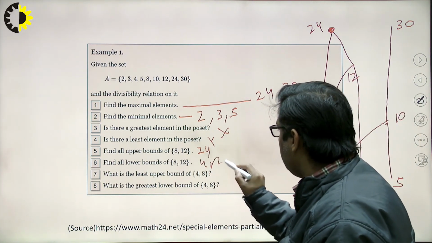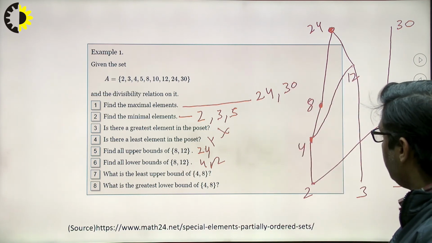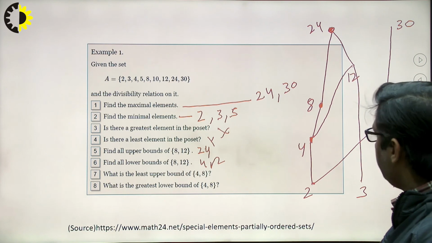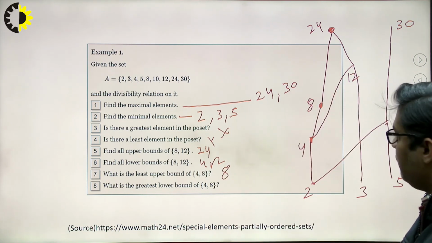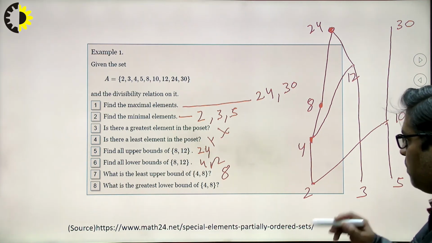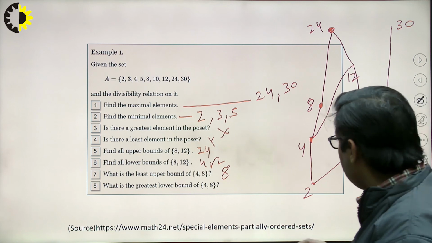What about the least upper bound of 4 and 8? The least upper bound will be 8 itself, because there are a number of upper bounds, but among them 8 is at the lowest position. What about the greatest lower bound of 4 and 8? The greatest lower bound of 4 and 8 will be 4 itself.